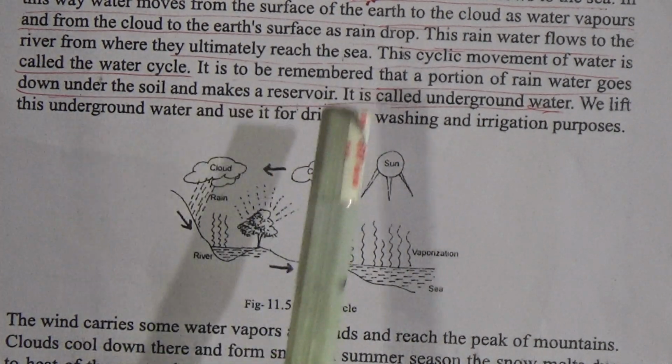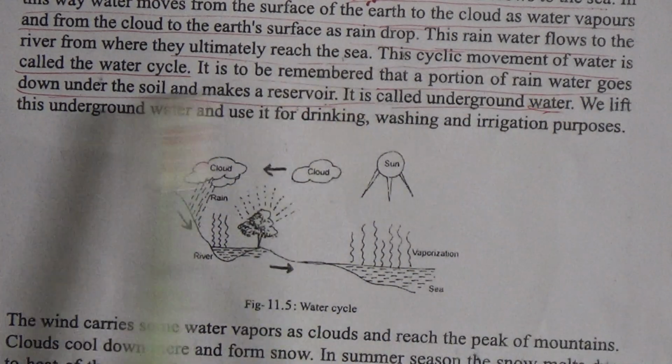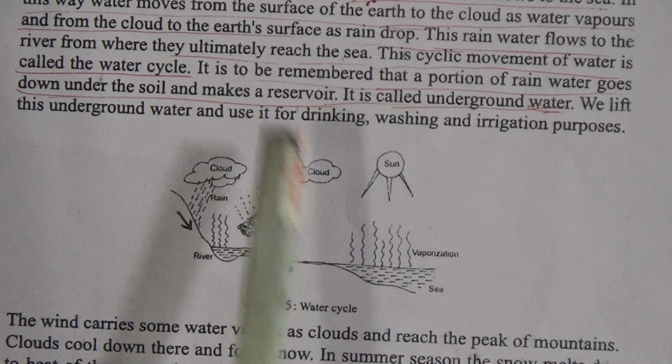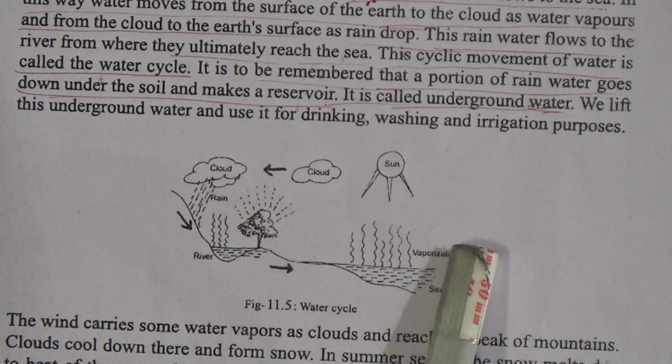So my dear students, it is to be remembered that a portion of rainwater goes down under the soil and makes a reservoir, and it is called underground water. My dear students, follow this figure. This is the figure of the water cycle.